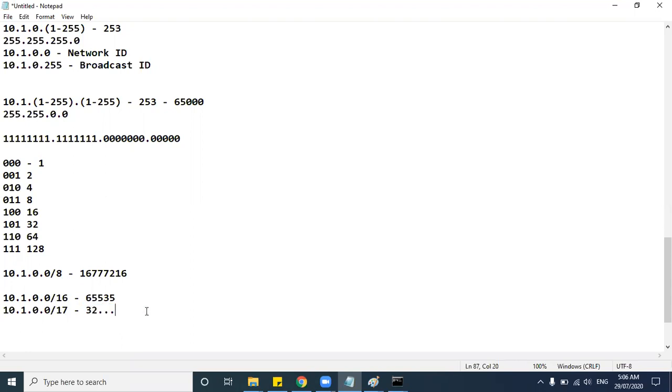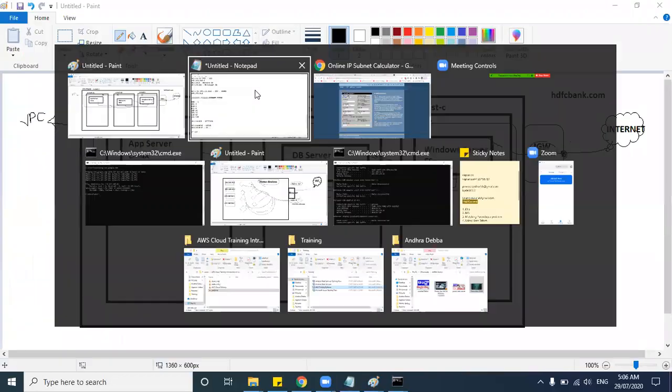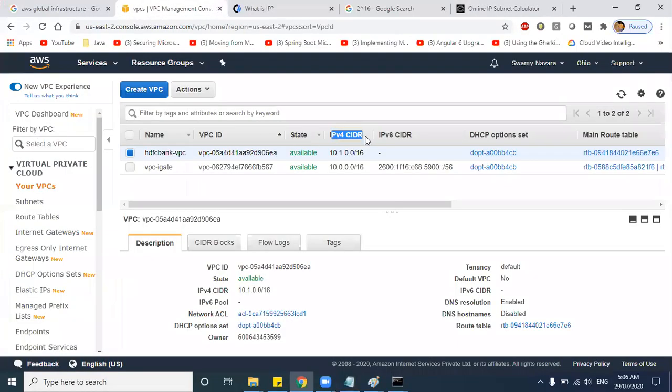If you want to calculate, a formula is there, guys. For example, 2 power: what is the size of an IPv4 address? 32 bit, right? Minus whatever network mask you are using. So for example, in our case we have given 16.